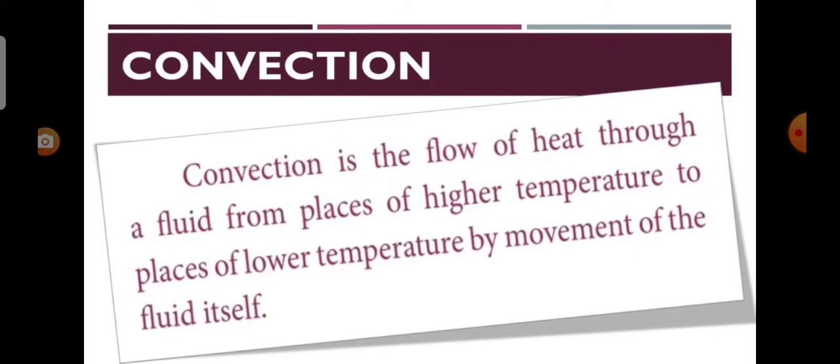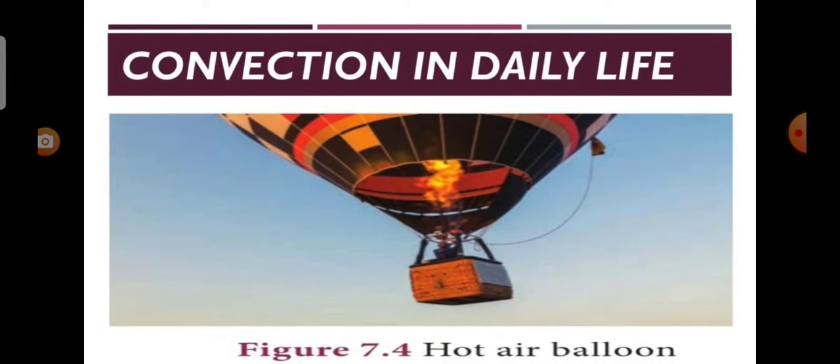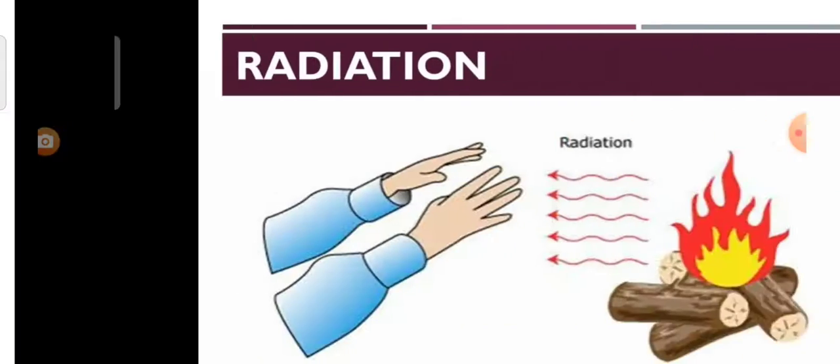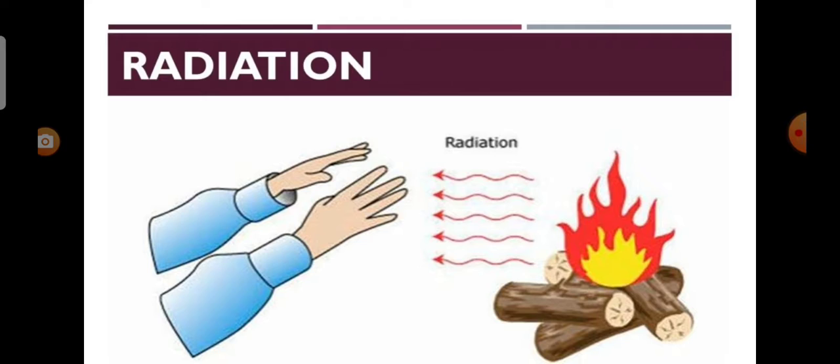Convection is the flow of heat through a fluid from places of higher temperature to places of lower temperature by movement of the fluid itself. Now we see convection in daily life. Hot air balloons. Air molecules at the bottom of the balloon get heated by a heat source and rise. As the warm air rises, cold air is pushed downward and it is also heated when the hot air is trapped inside the balloon. Now we see radiation.